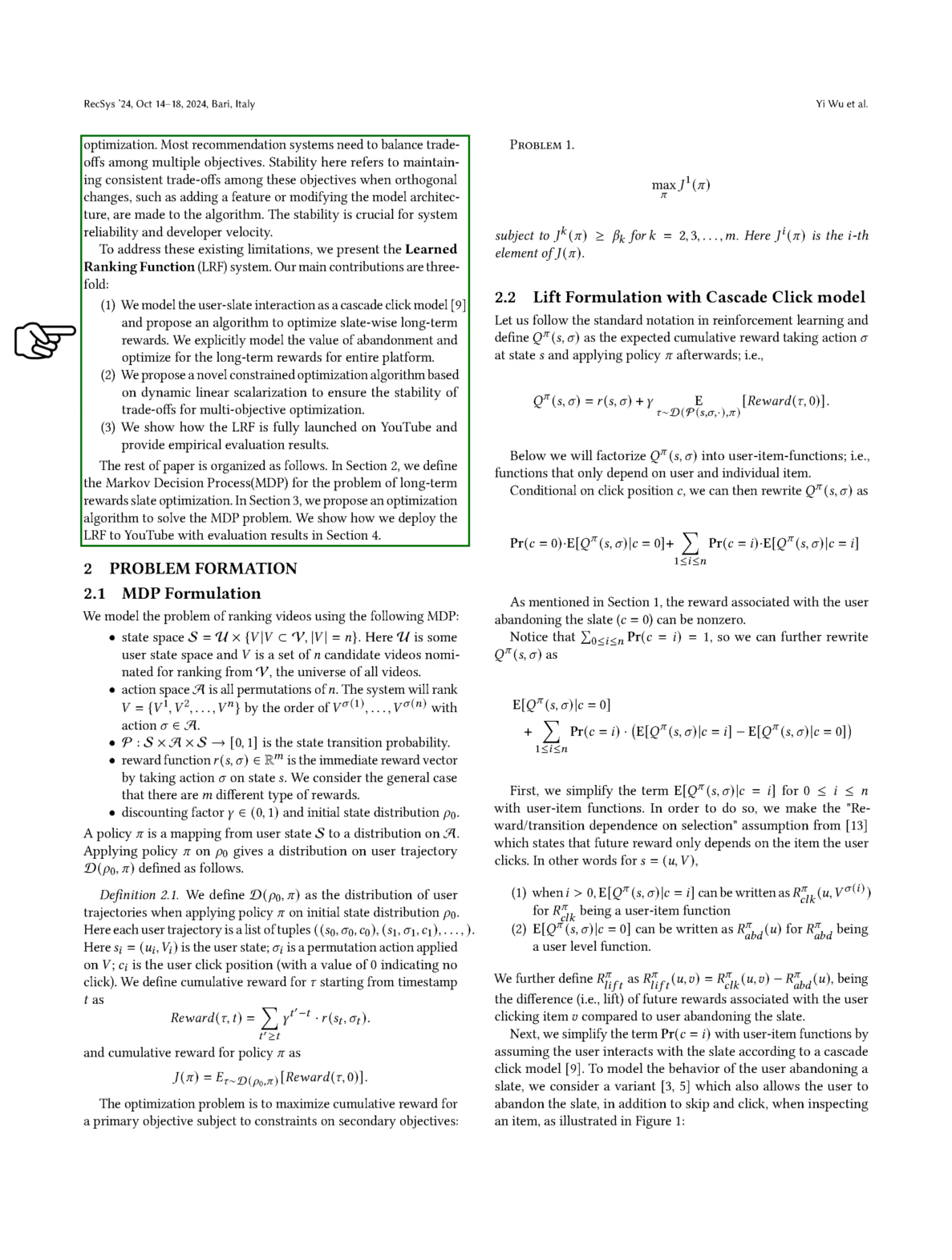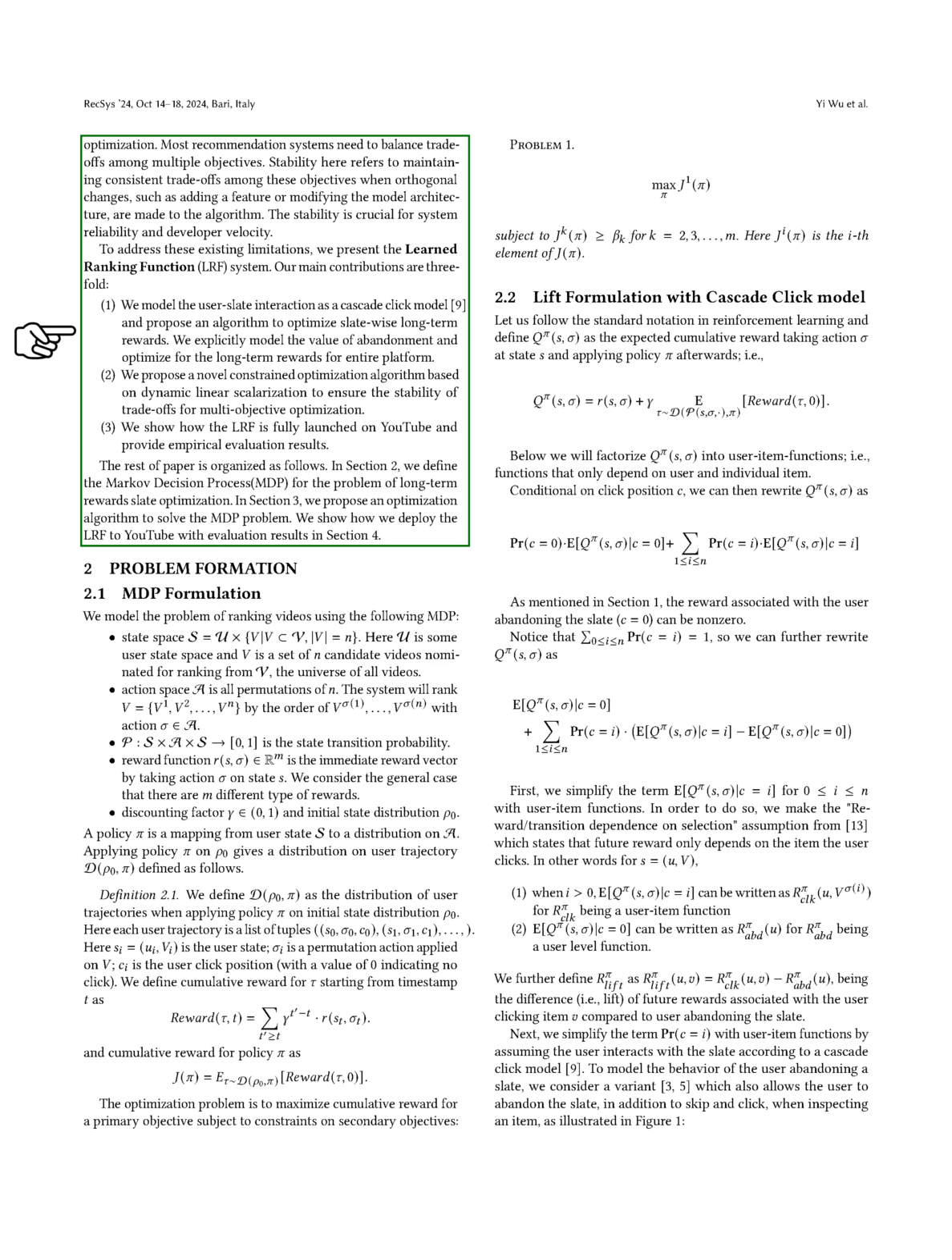Next, we simplify the expected reward for a specific click position by assuming that future rewards depend solely on the item clicked. For a user and a set of items, we can express the expected reward for clicking an item as a user item function, while the expected reward for abandoning the slate can be represented as a user level function.